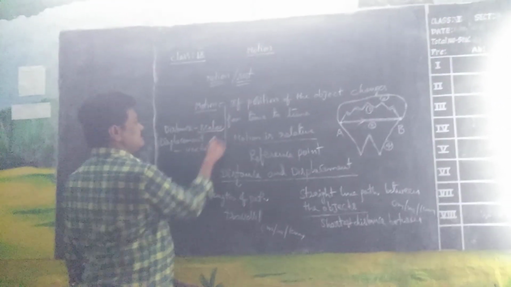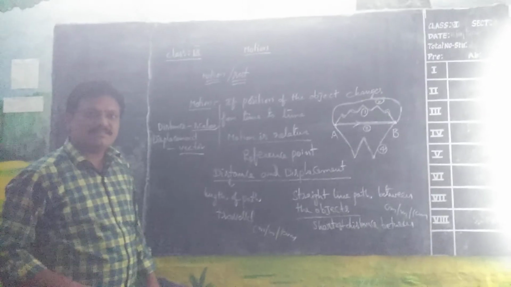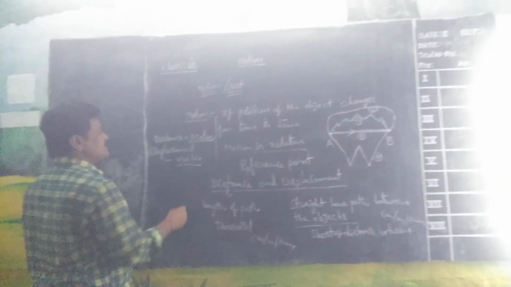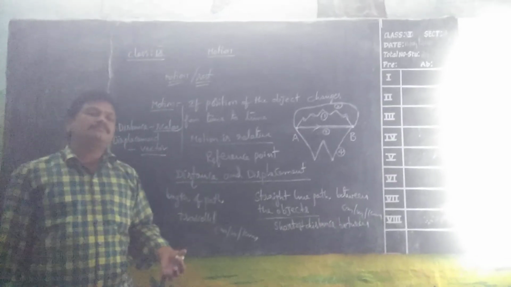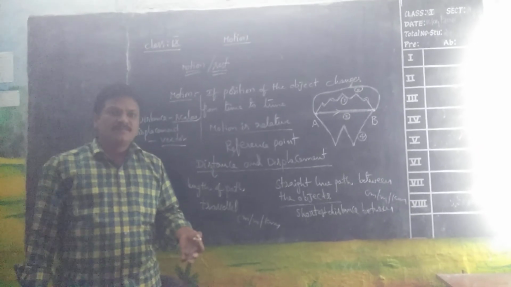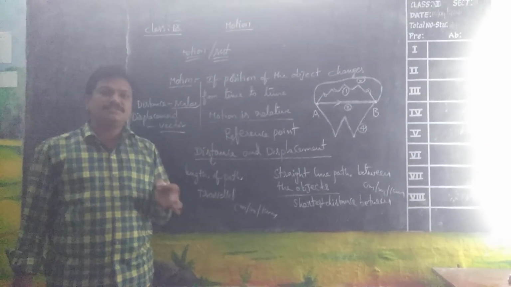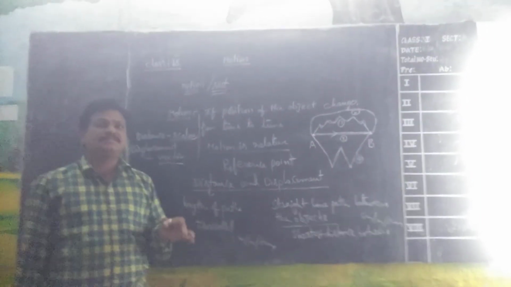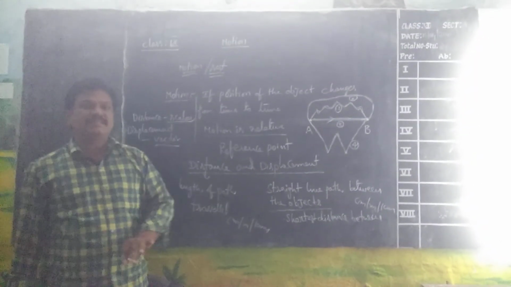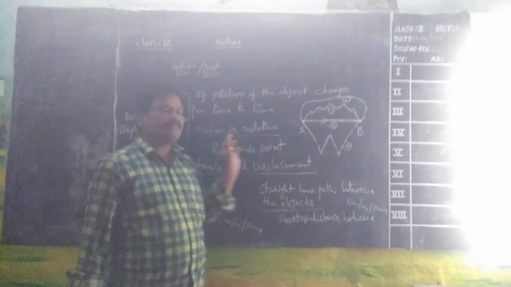What are scalar and vector quantities? Physical quantities which have only magnitude, like 10 meters distance, where 10 meters is the magnitude, are called scalar quantities. The physical quantities which have both magnitude and direction are vector quantities. Displacement is a vector.